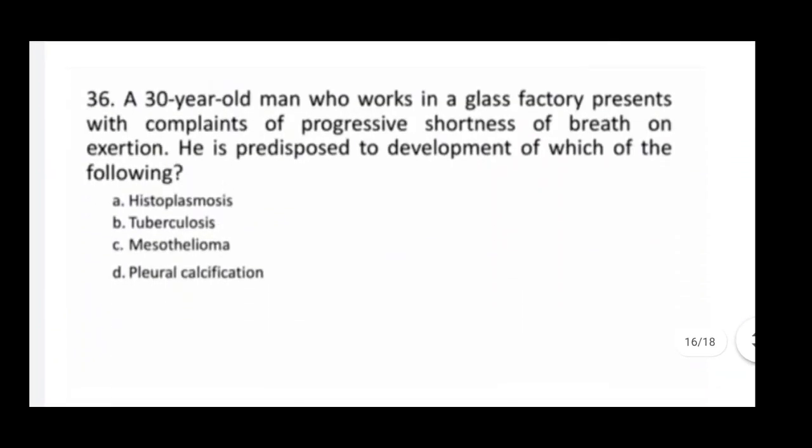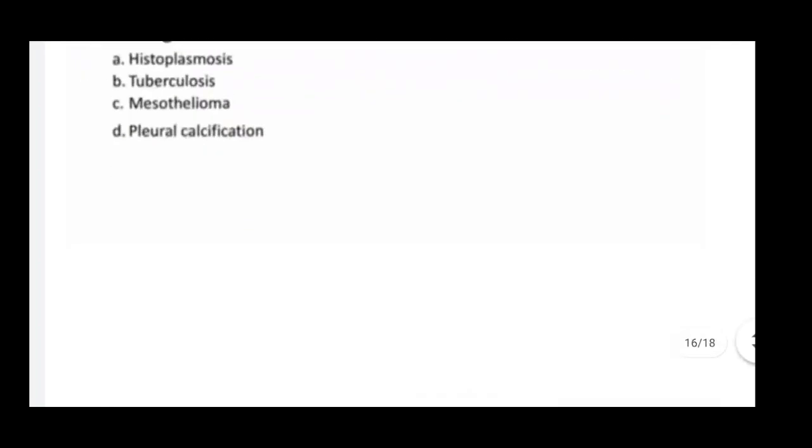Next one. A 30-year-old man who works in a glass factory presents with complaint of progressive shortness of breath on exertion. He is predisposed to development of which of the following? So here option number A, histoplasmosis, B, tuberculosis, C, mesothelioma, D, pleural calcification. So here correct answer is B, tuberculosis.